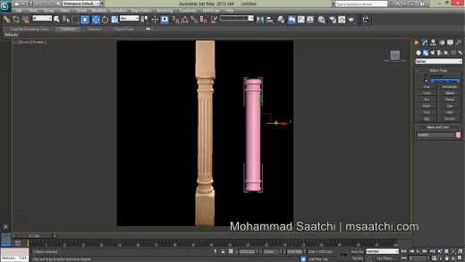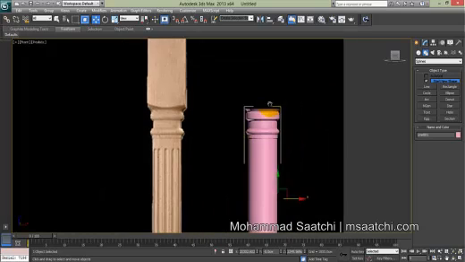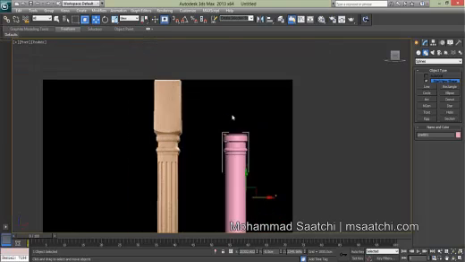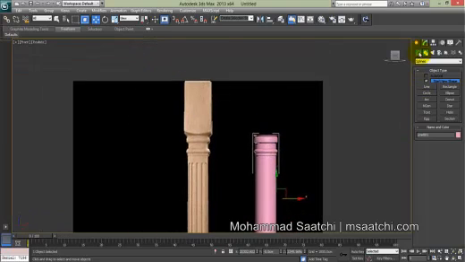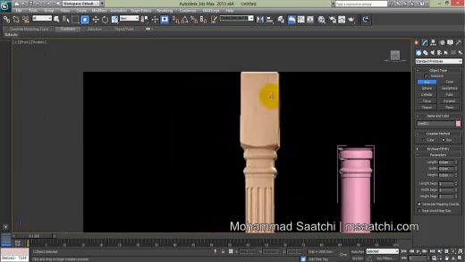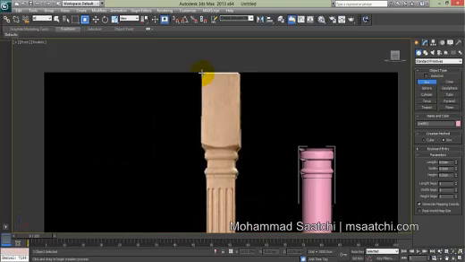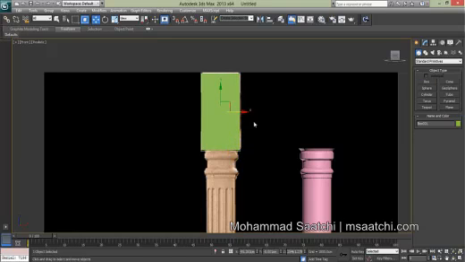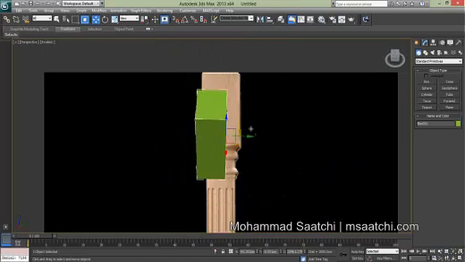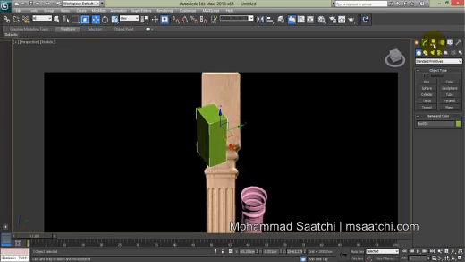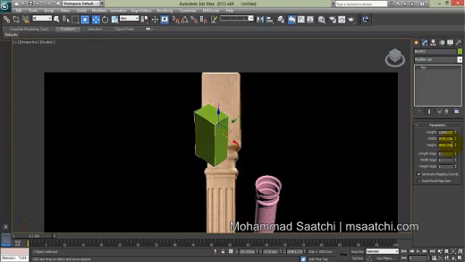Now I want to make this part. I will easily use a box from here and make a box. The width and height might have some parameters, so I copy it for here and here.